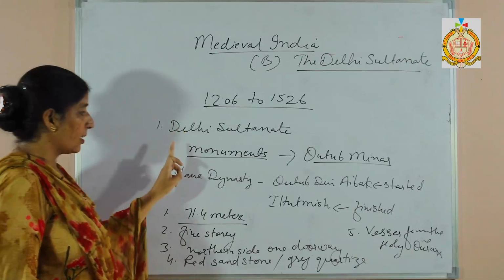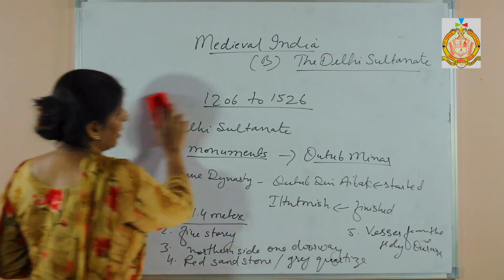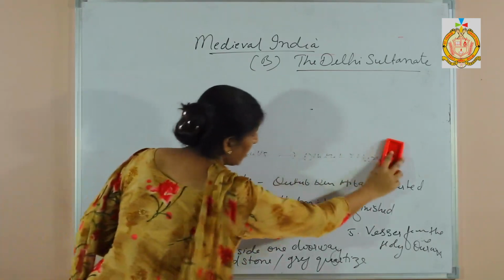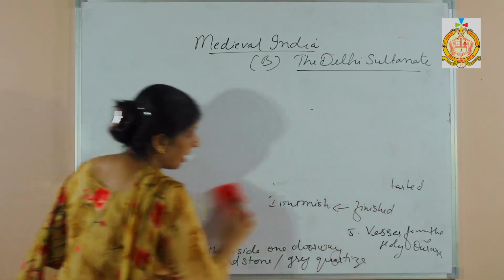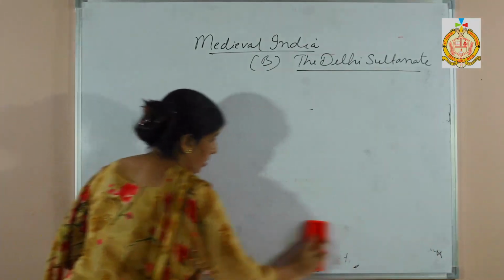So under the Delhi Sultanate, the first is the slave dynasty, and we will learn about the slave dynasty. Clear? The main source of information is the Qutub Minar. So many features of the Qutub Minar are there that we have to learn.